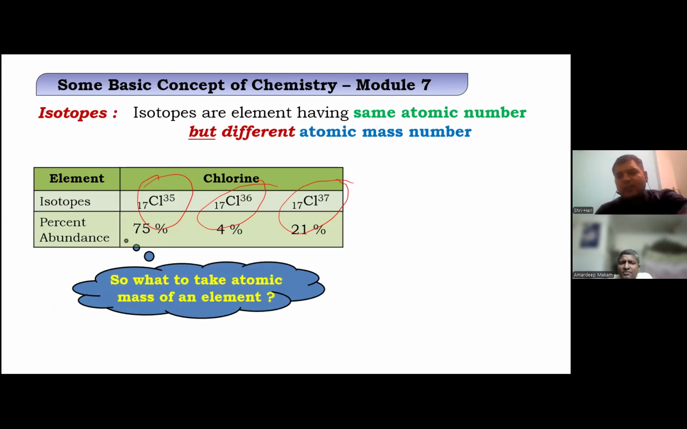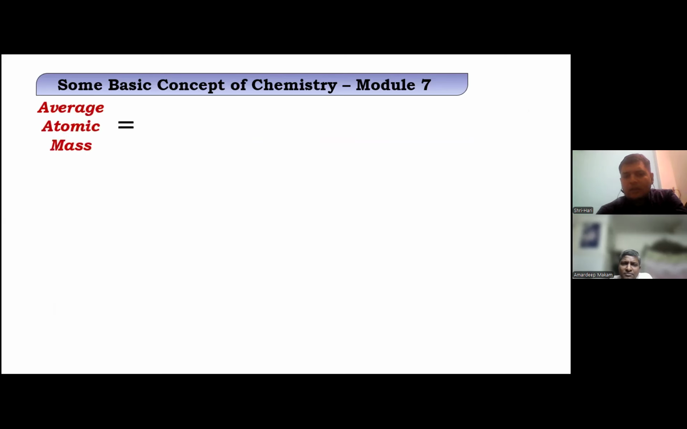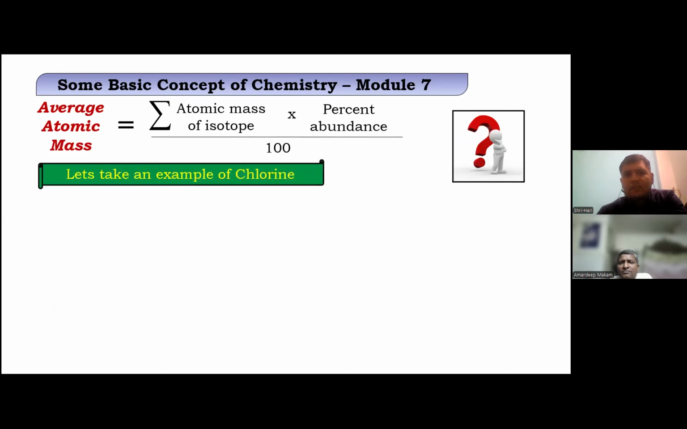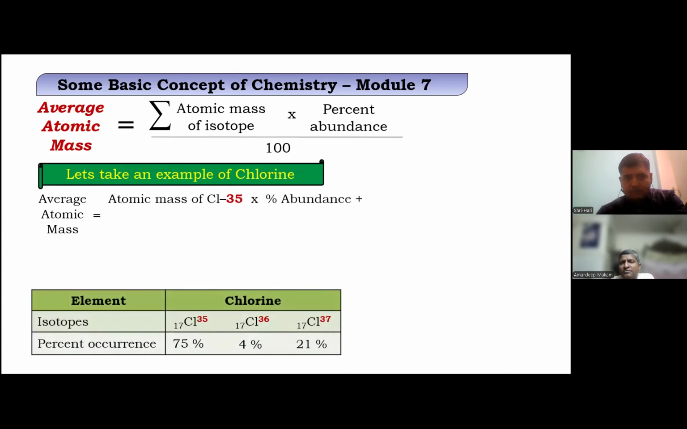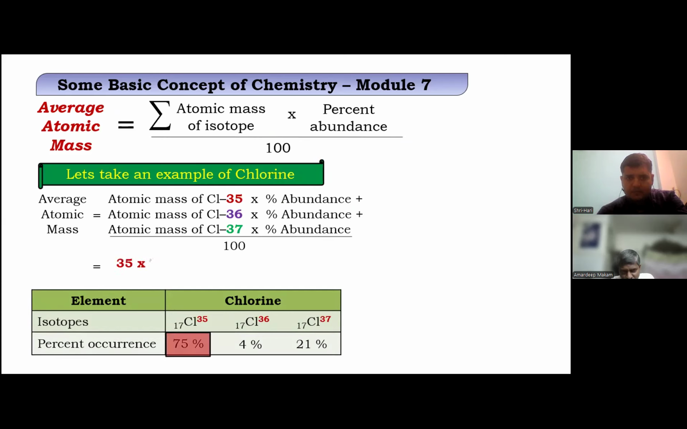Basically 0.75 into 35, then 0.4 into 36. They have calculated the average of the atomic masses. And what they found out? This is the formula. So for 35 into 75 plus 36. Each of the percent occurrence acts like their weight, so it is like a weighted average. Yes, this is the weight percentage we are taking. Correct.